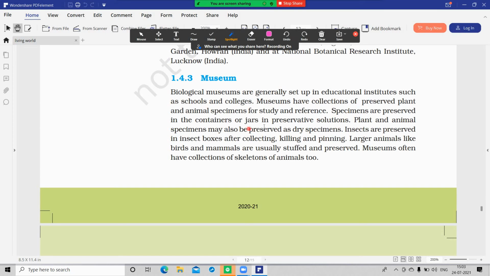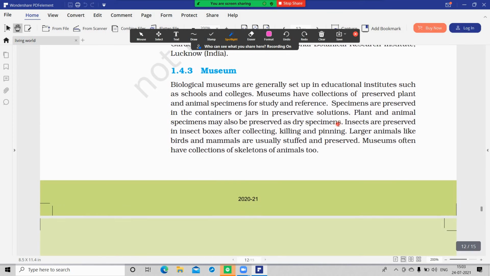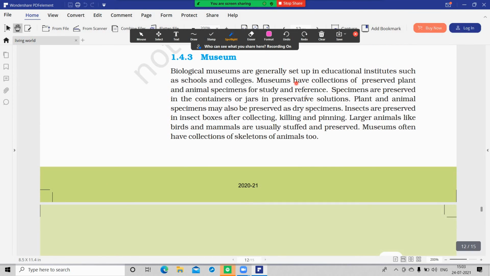In that manner they are preserving the specimens. Plant and animal specimens are also preserved as dry specimens.